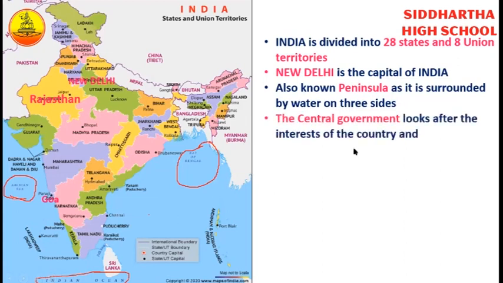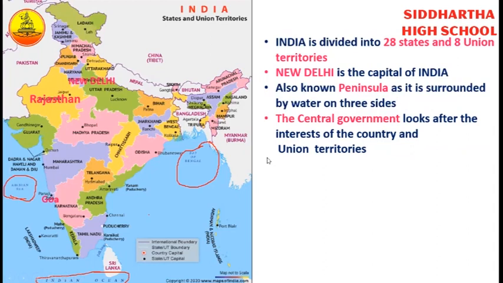Understand, children? In India, the government is divided into the central government and the state government. The central government looks after the interest of the country and the union territories. What does the government do?